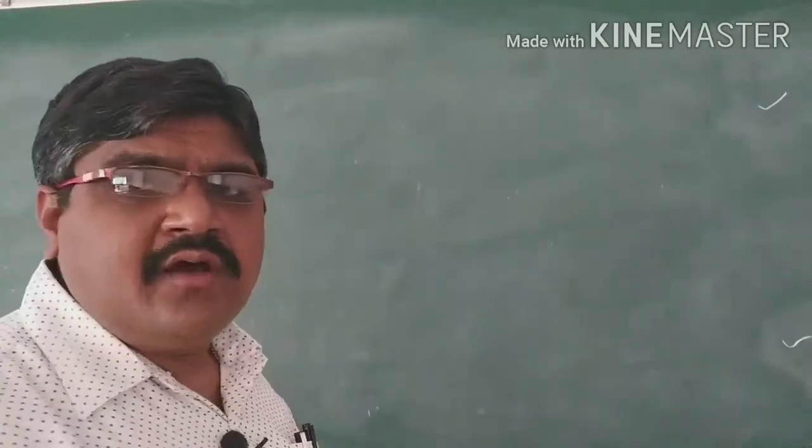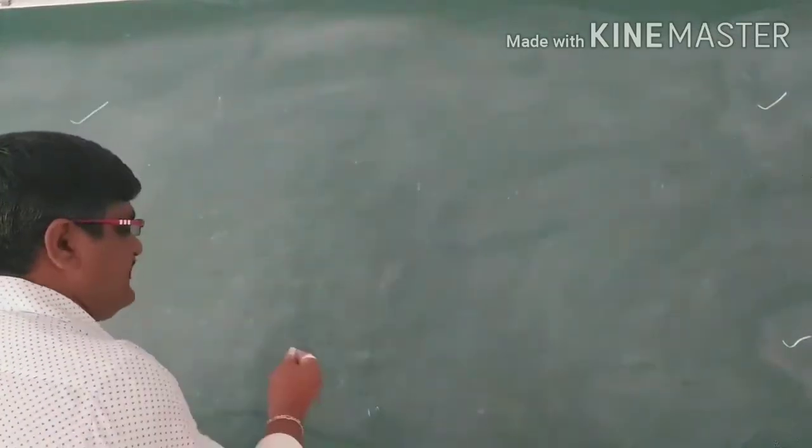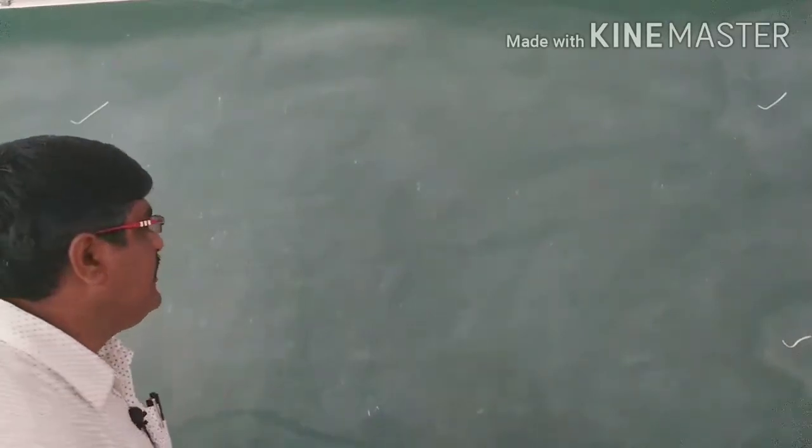Now, how are these formations taking place?